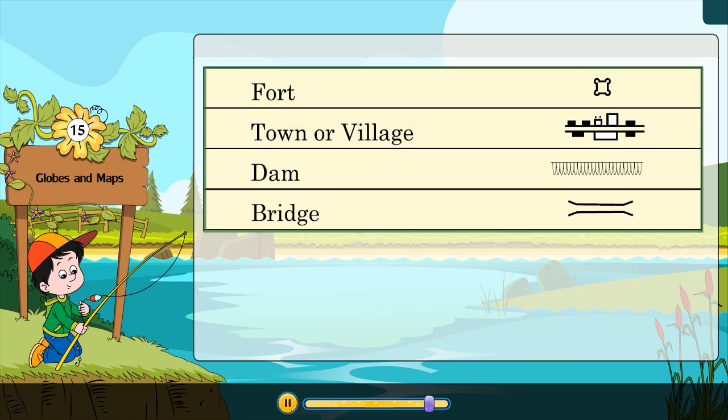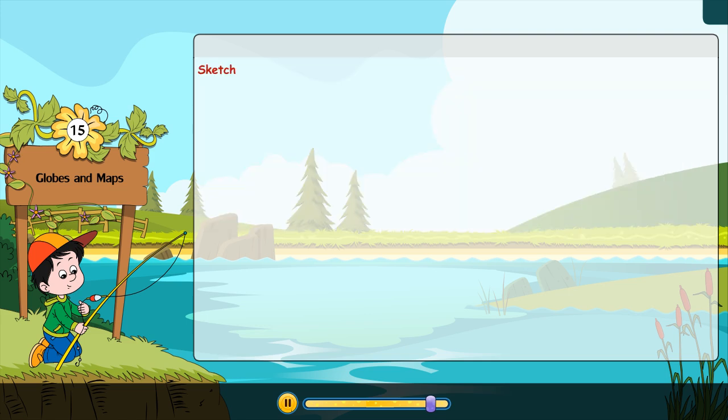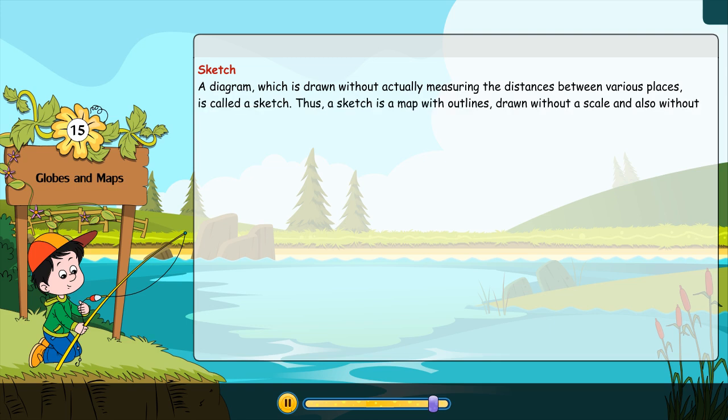Sketch. A diagram which is drawn without actually measuring the distances between various places is called a sketch. Thus, a sketch is a map with outlines, drawn without a scale and also without signs or symbols.